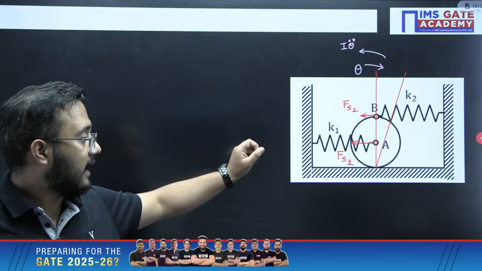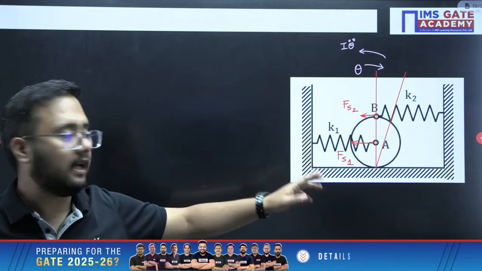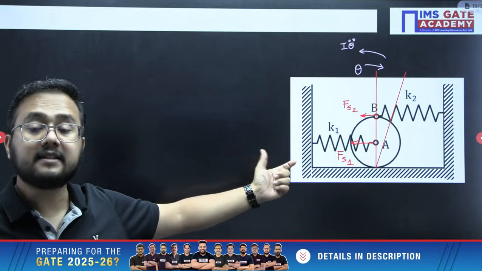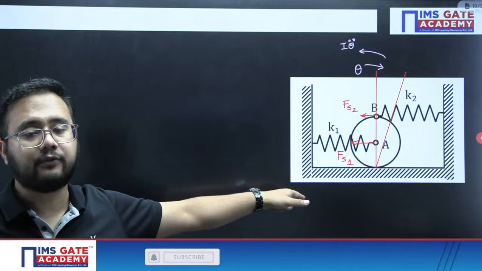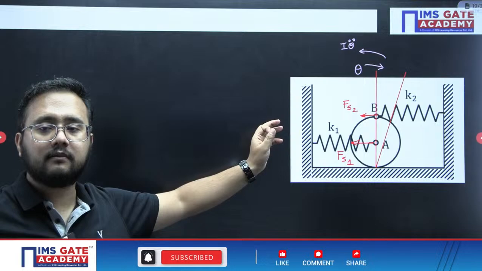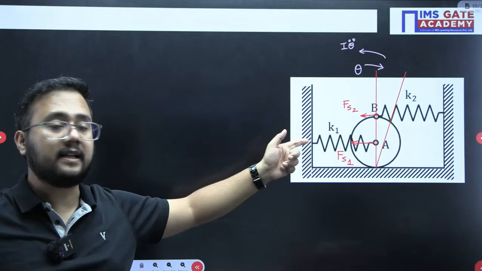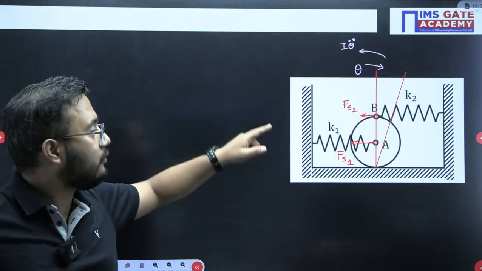Right. So Fs1 is the force that is developed in the spring having stiffness K1. It is getting elongated. To oppose that elongation, spring force Fs1 will come. Similarly, in the spring having stiffness K2, it is getting compressed. To oppose that compression, spring force Fs2 will come.